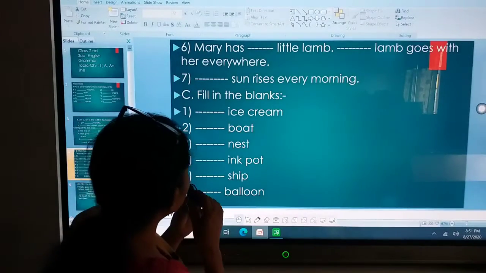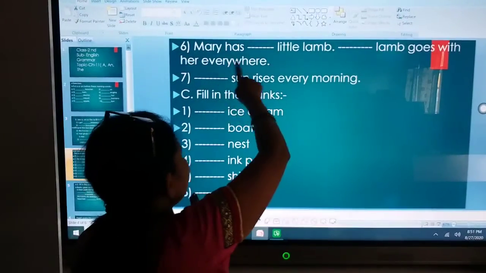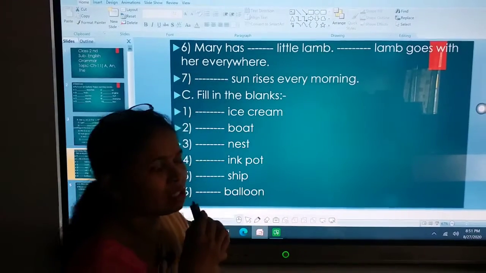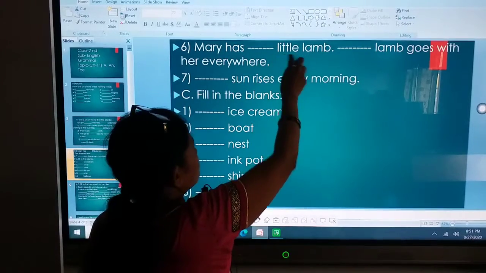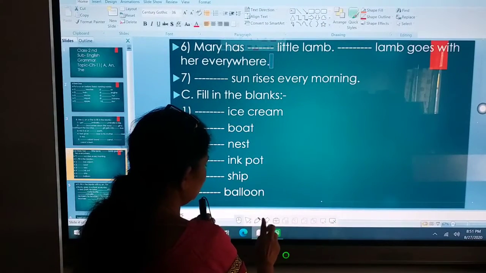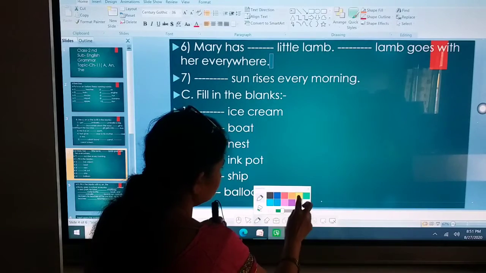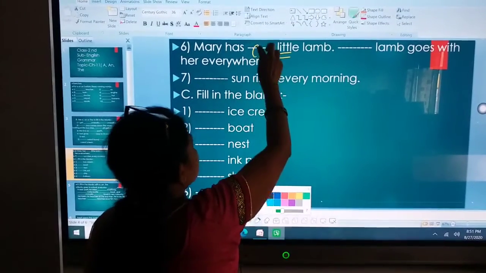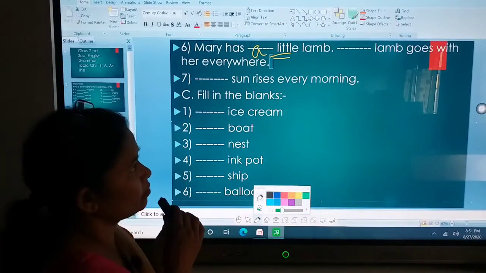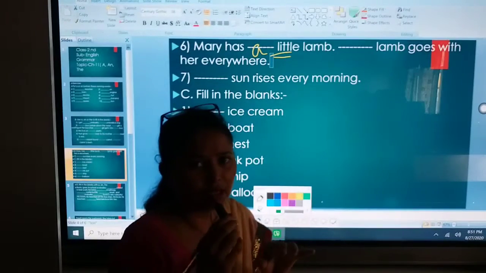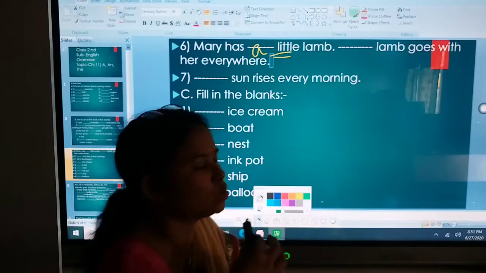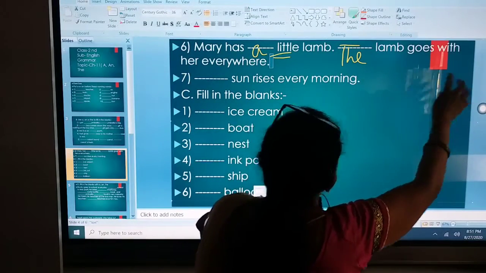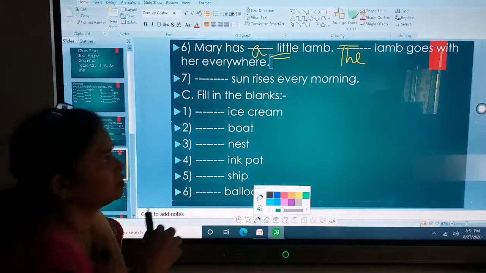Next exercise, two more are there. Mary has dash little lamb. See the first letter of little. L. L is your consonant beta, so we'll write a. A little lamb. Now again lamb is repeating. Lamb word is again repeating twice, so we'll add the to it. The lamb goes with her everywhere.